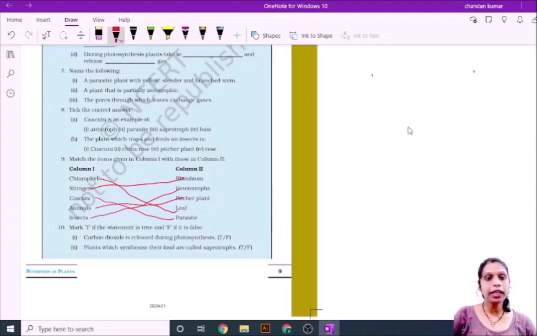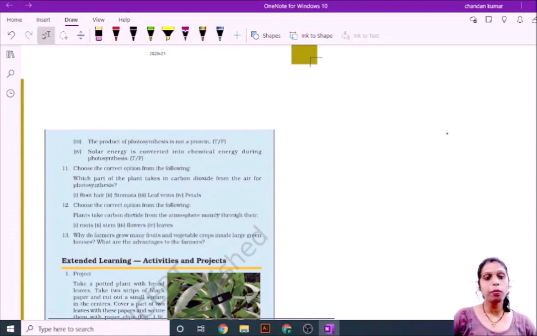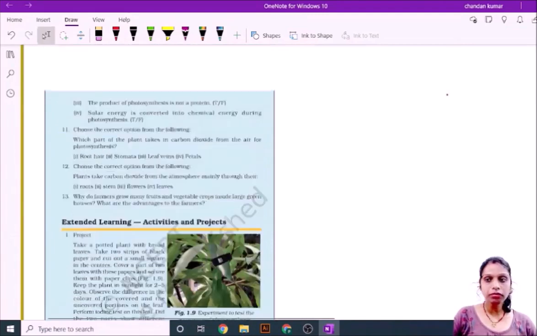Our next question is which is true and which is false. Carbon dioxide is released during photosynthesis: false. Plants which synthesize their food are called saprotrophs: false. The product of photosynthesis is not proteins: true. Solar energy is converted into chemical energy during photosynthesis: true.